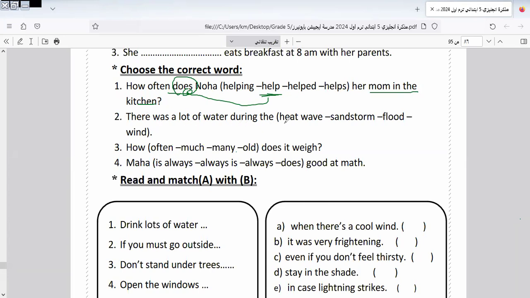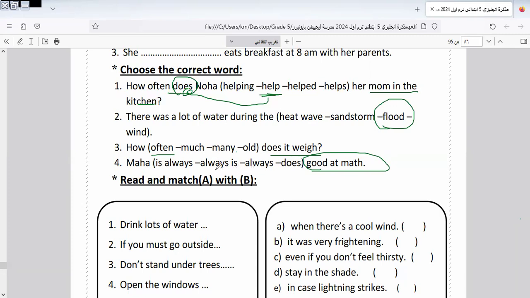How often is Maha good at mathematics? Maha here it will be: Maha is always good. I think Maha is always good. So the adverb always comes between the verb to be and the adjective.